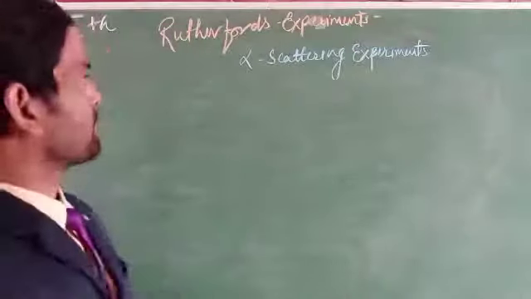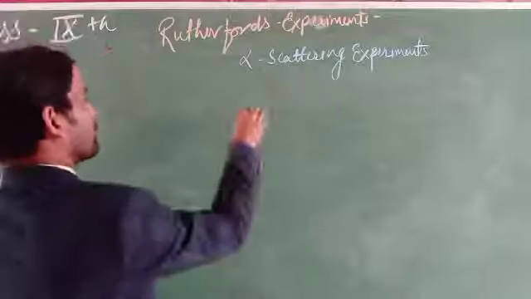So, in that case, we know that here is the gold foil.